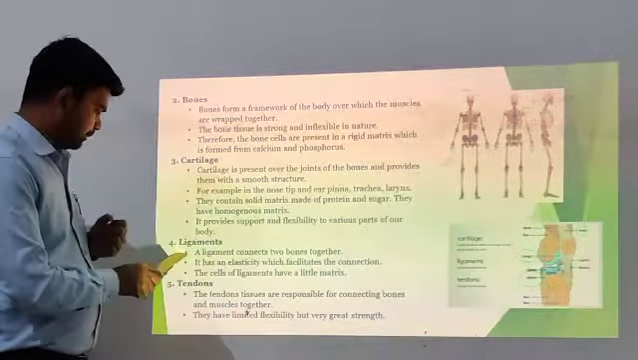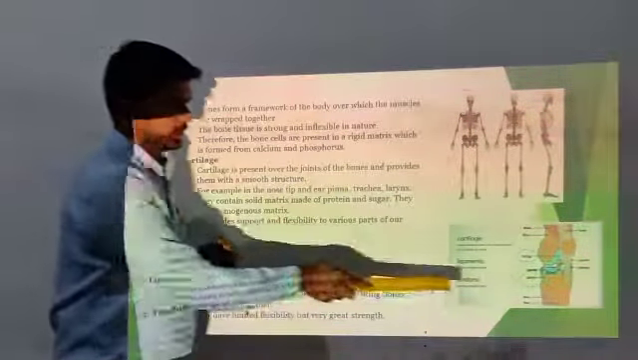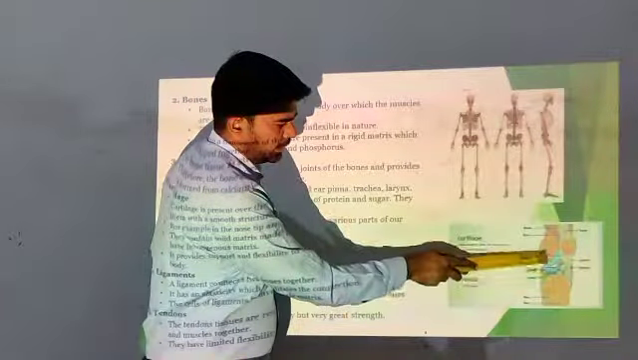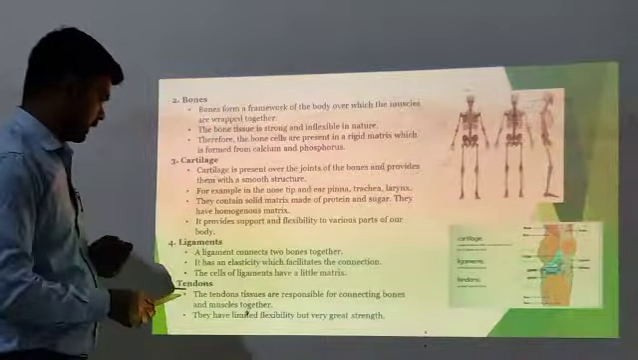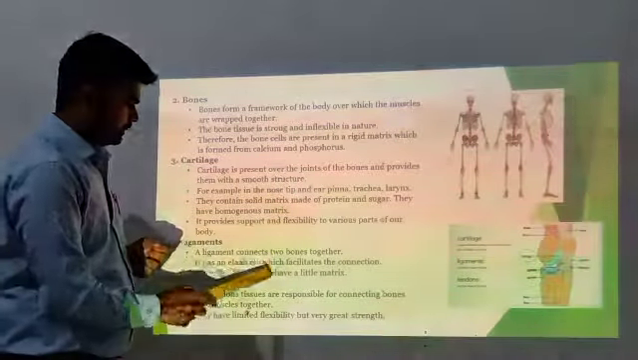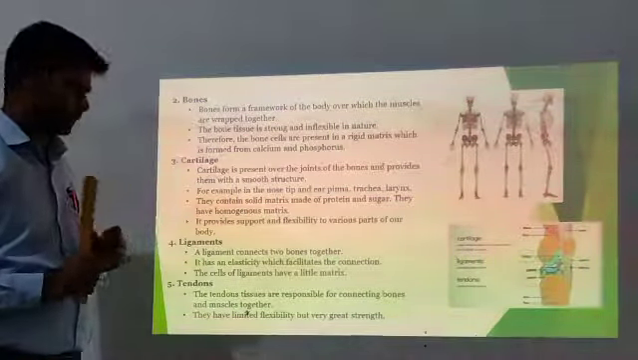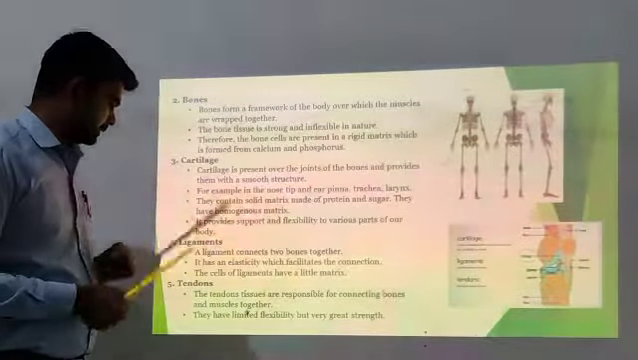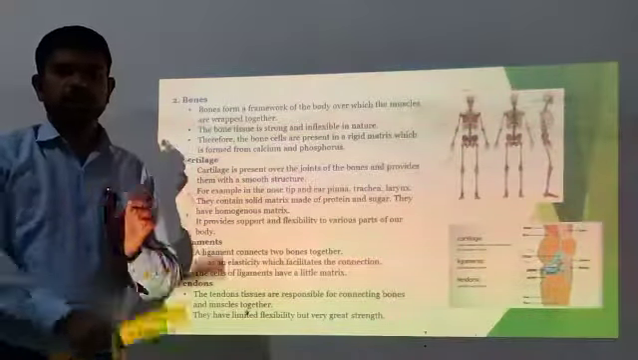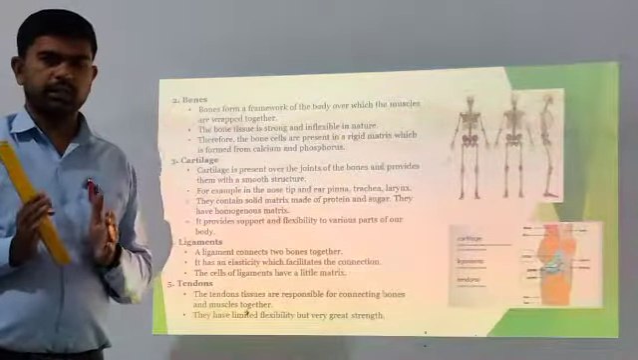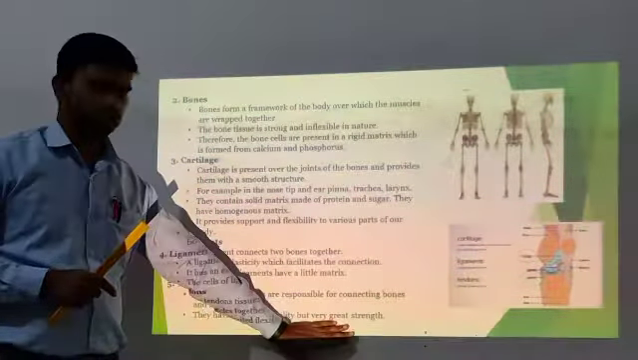The next is ligaments. Ligaments connect two bones together. This is a ligament that connects two bones of our body. It has elasticity which facilitates the connection. The cells of ligaments have a little matrix. And fifth is tendons. Tendon tissues are responsible for connecting bones and muscles together. They have limited flexibility with very great strength.